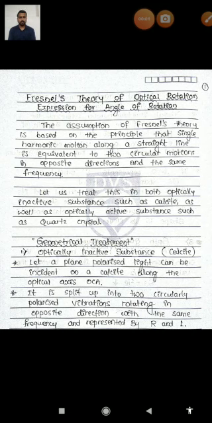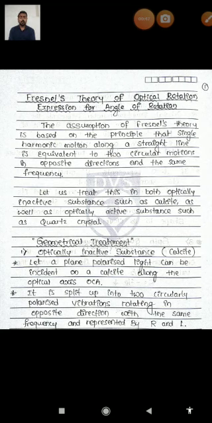And here in my today's session, I am discussing the Fresnel's theory of optical rotation and the expression for the angle of rotation. Initially, in order to give his theory of optical rotation, Fresnel assumed that a simple harmonic motion along a straight line is equivalent to two circular motions in opposite directions and having the same frequency.